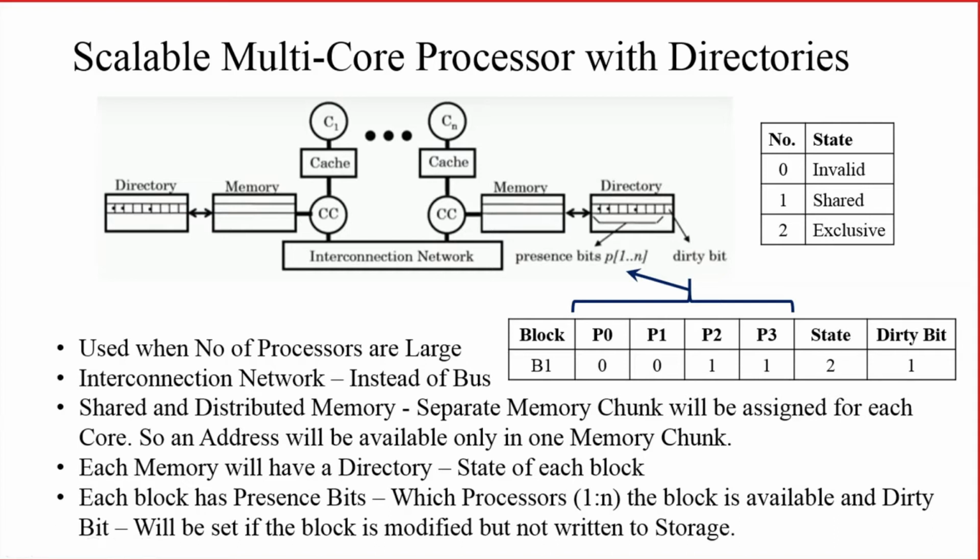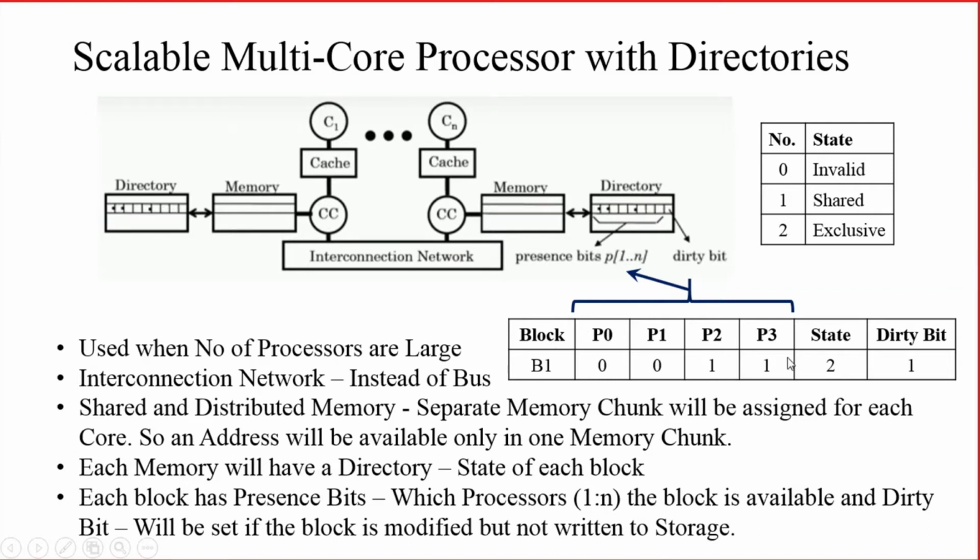Here I have taken the three-state write back invalidation protocol. In the last class also we have seen the three-state write back invalidation protocol state transition diagram. So there, how many states were there? 3 states were there: invalid state, shared state, exclusive or modified state. So same example I am taking. If the state is represented as 0, that means the corresponding block is in invalid state. If it is represented as 1, the corresponding block is in shared state.